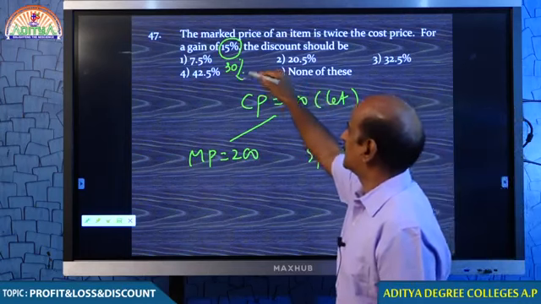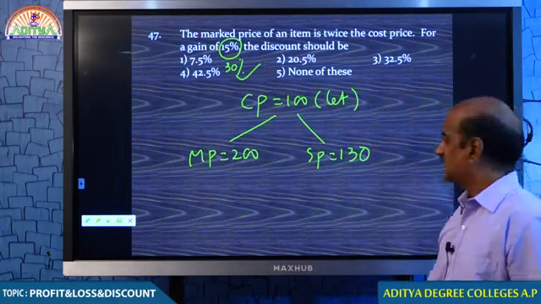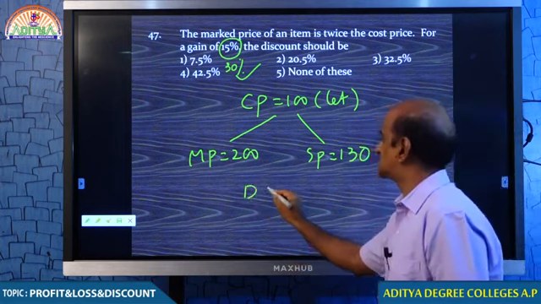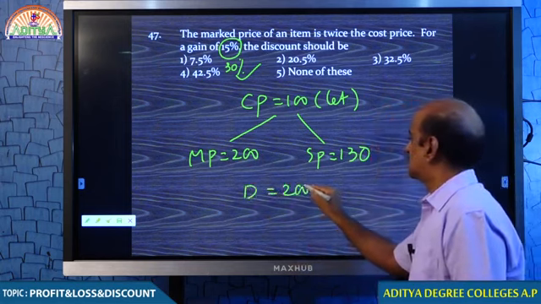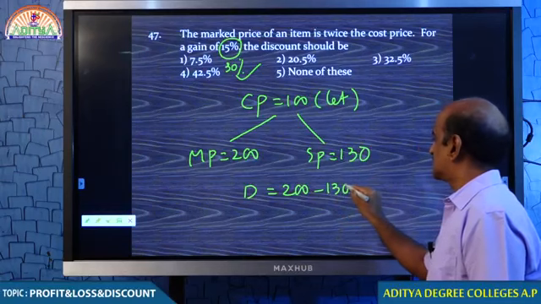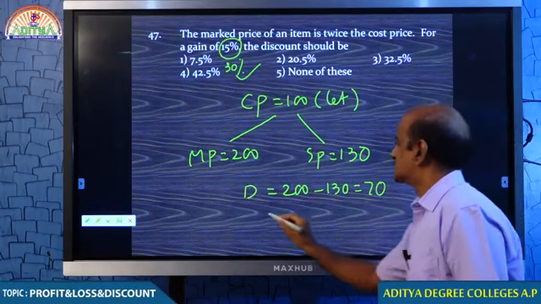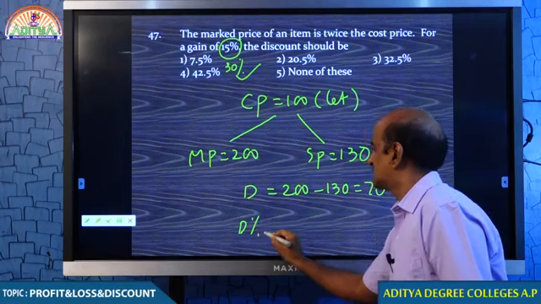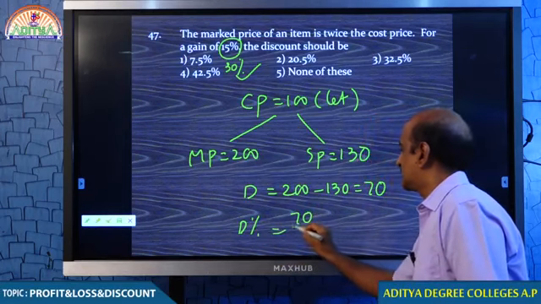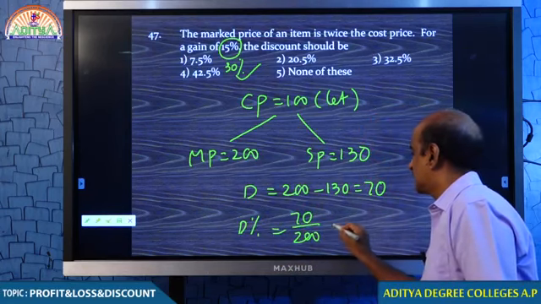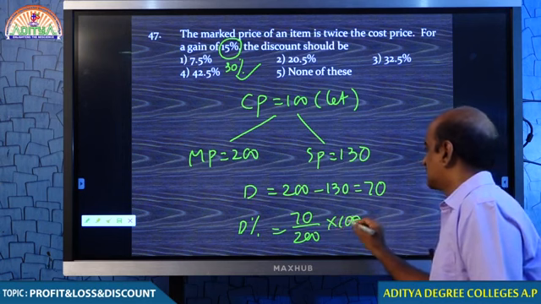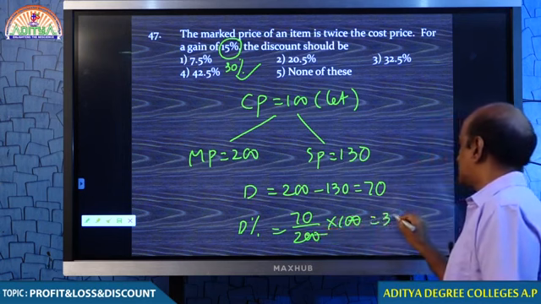Because you are expecting a profit of 30. In this transaction, how much discount can you offer? 200 minus 130, that is 70. So, rate of discount is given by 70 by 200 into 100. Therefore, your answer is 35%.